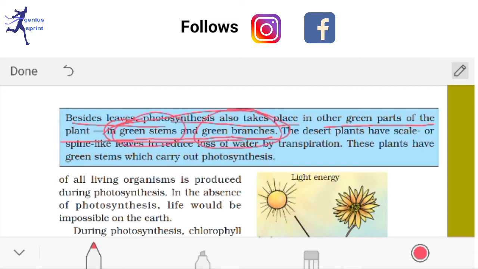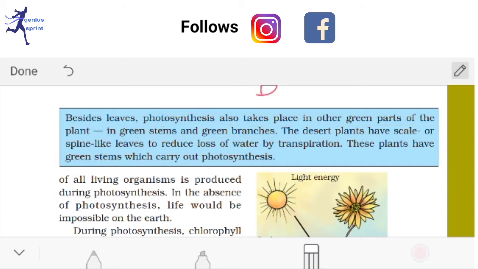Sometimes you can see different green branches of a tree and a stem, like this pumpkin plant. I am sure you have seen this pumpkin plant. You can see that this green part of it can also make its own food. So this is another part of the plant that carries out photosynthesis.